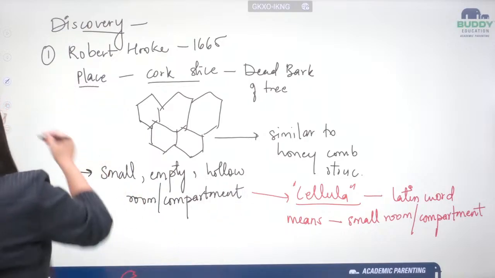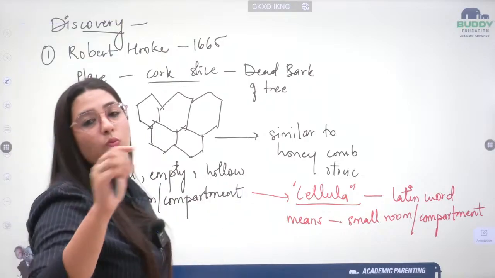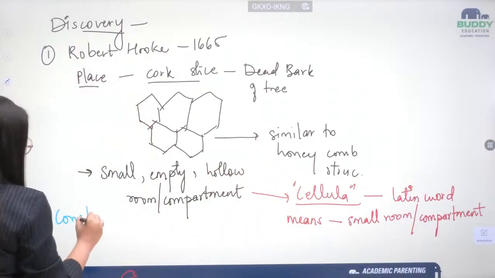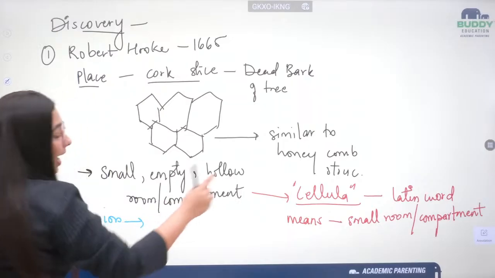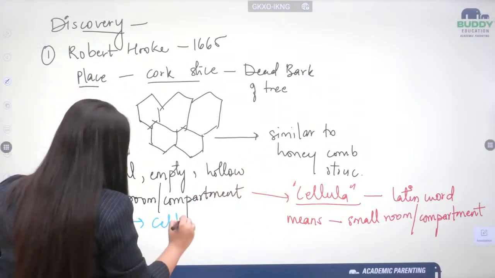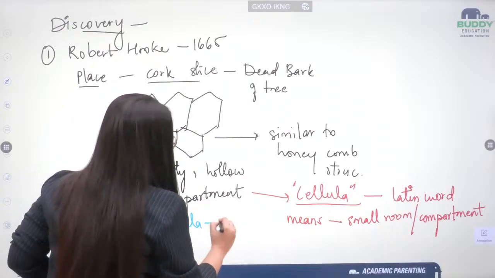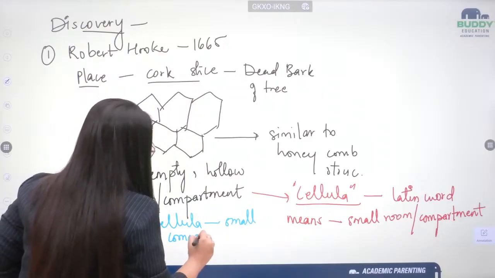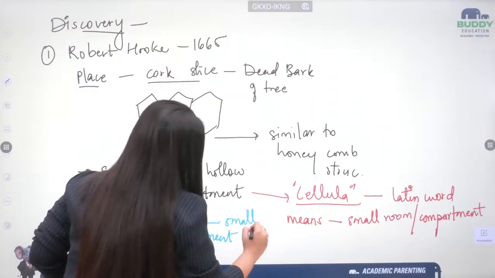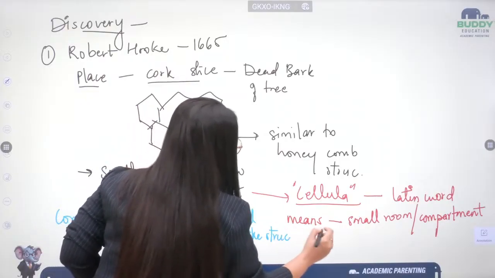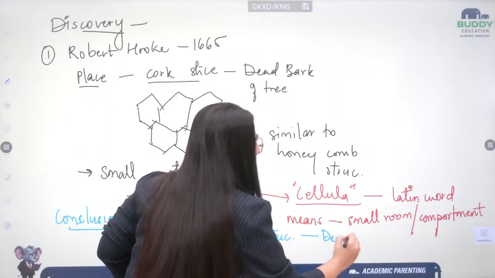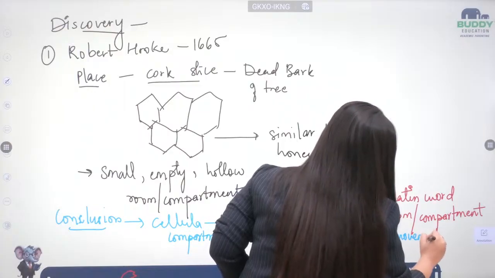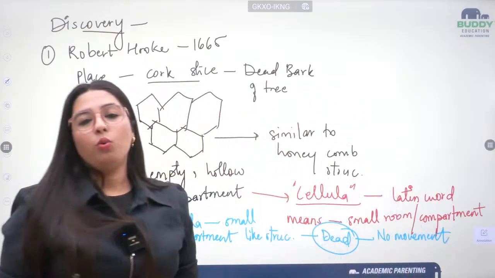And why did he make this conclusion? Because these were not moving. So at the end, the conclusion Robert Hooke made was that these cellula, I am writing cellula only, are small compartment-like structures, and these are dead. And these are dead only because they were showing no movement. So this is the conclusion Robert Hooke made.